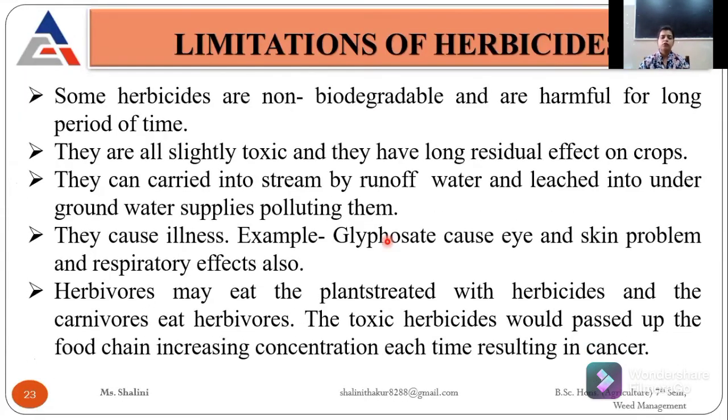Now, if I talk about the disadvantages or limitations, some herbicides are non-biodegradable, meaning they cannot be decomposed in the soil, and sometimes they may be harmful for a longer period of time. Some herbicides are toxic in nature and have a long residual effect on crops. Some show residual effect on crops also, because crops also get affected by these higher toxicity herbicides. Then they can be carried into streams or runoff, and some are carried through leaching. Some herbicides are leached down, which further results in pollution.